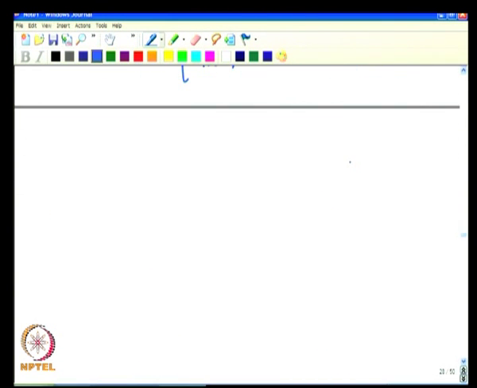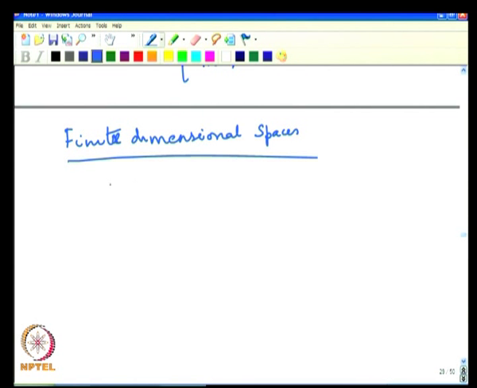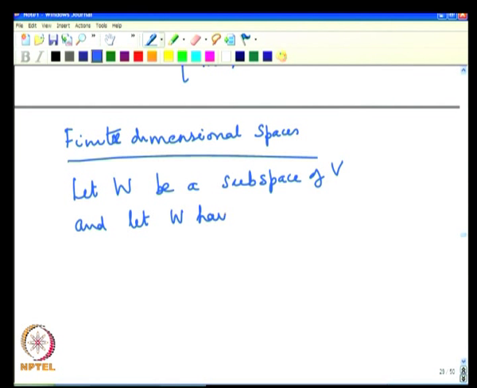So, this leads us to the notion of finite dimensional subspaces. We have not yet introduced the notion of the word dimension, but we will come to it shortly. Finite dimensional spaces. So, let W be a subspace of V and let W have a finite basis.